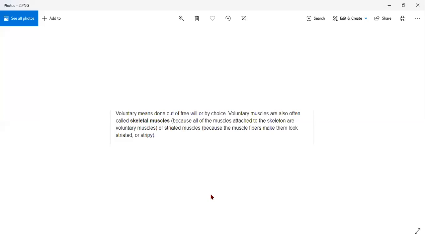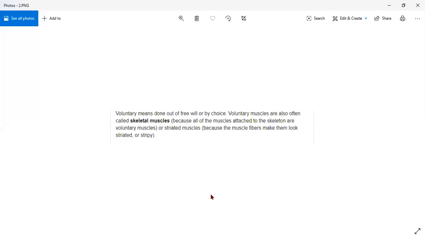Where are these skeletal muscles attached? These are mostly attached to bones and also help in body movement. And the cells of these tissues are long, cylindrical. You know what is the meaning of cylindrical? Elongated type. Unbranched means it is not having branches. And multinucleate. Multinucleate means having many nuclei.